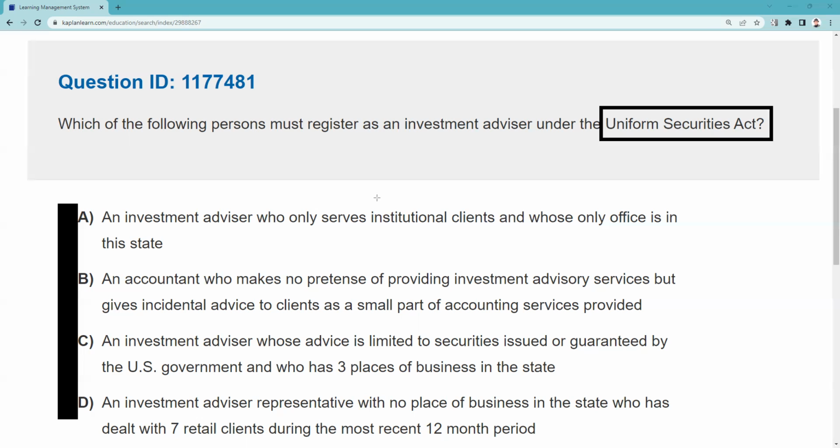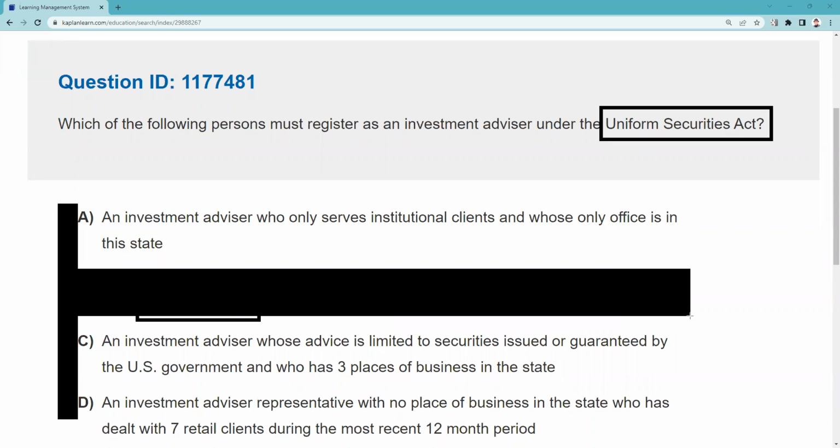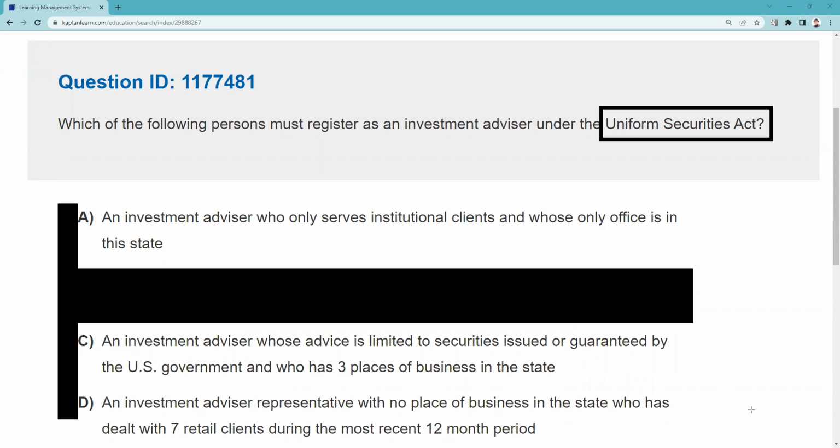Let's look at B. An accountant who makes no pretense of providing investment advisory services, but gives, really key word on your exam, incidental. Now, you should not have been struggling with this one because you should have known lawyers, accountants, teachers, engineers, as long as they give investment advice and it's incidental, they do not need to register. So choice B should have been out. So by process of elimination, we're going to get rid of this one. That's no longer going to need to be registered.